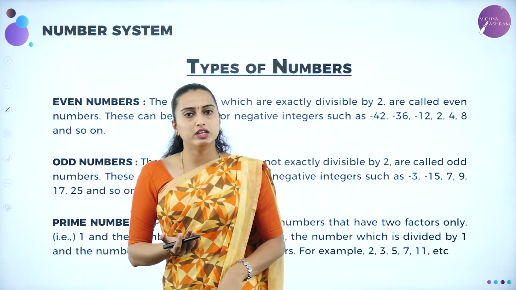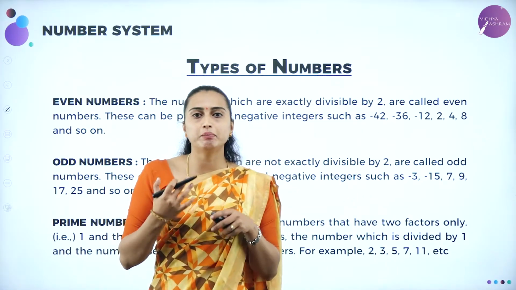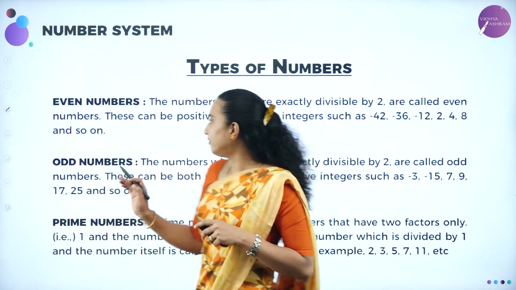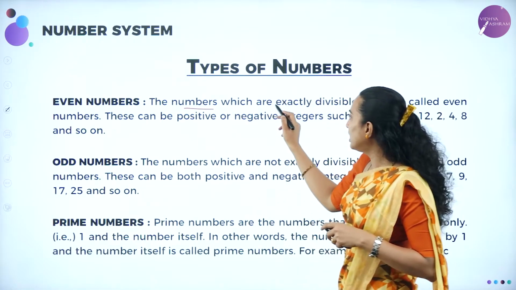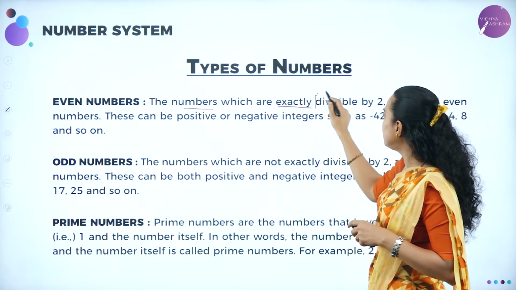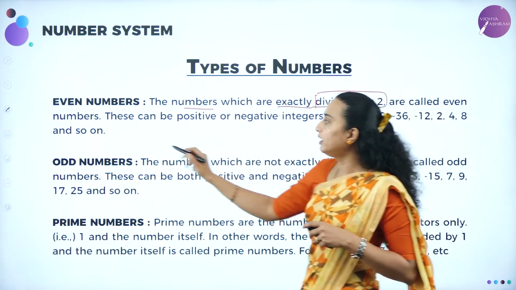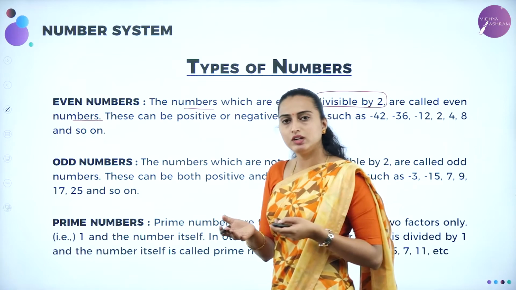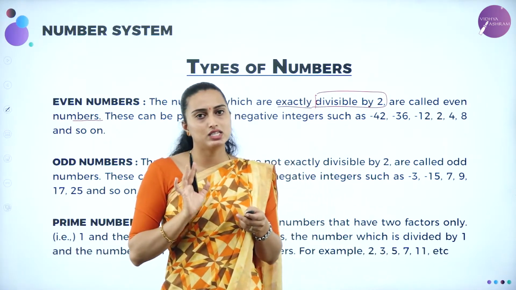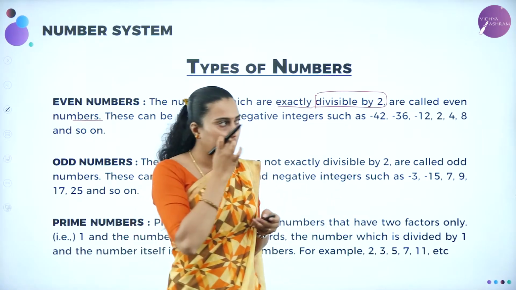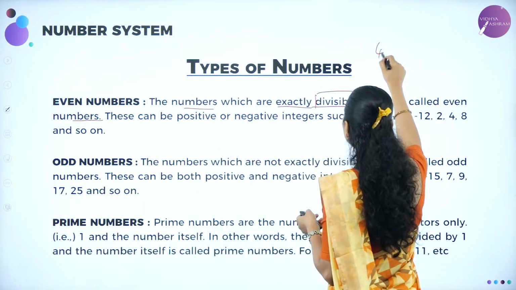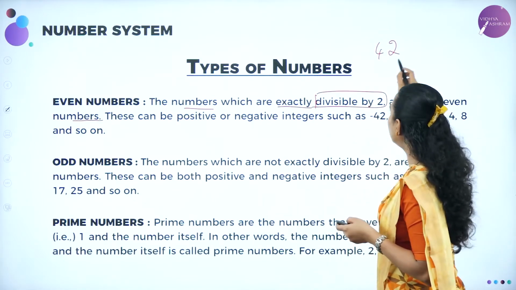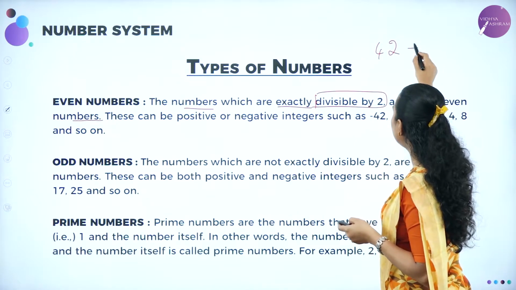What do you mean by the even numbers? Even numbers means which can be divided by 2. That is going to be known as the even numbers. The numbers which are exactly divisible by 2 are called even numbers. And this can be a positive even number or a negative even number. So you can take an example of 42. 42 is divisible by 2? Yes. You can divide this by 2.